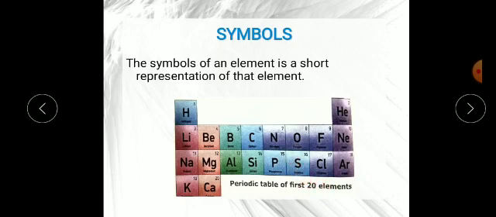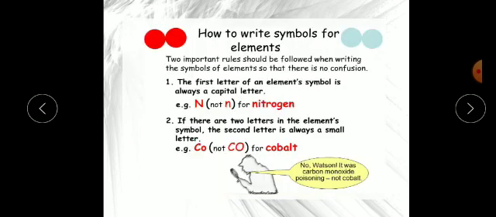Now it is not the same for all the 118 elements. For some, scientists have derived the names from their Latin name, or Greek name. So have a look.